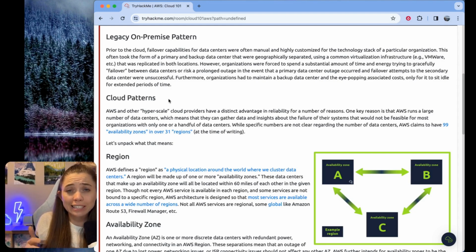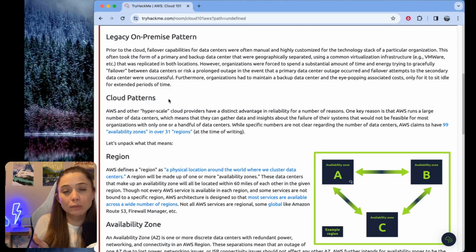AWS is a huge company. They have so many data centers. They can run them a lot more cheaply. They have a lot more options for failover. They can get a lot of data and insights for optimizing their systems. There are many, many things that AWS and the other big cloud providers can do that a smaller company could not do with one, two, three data centers.